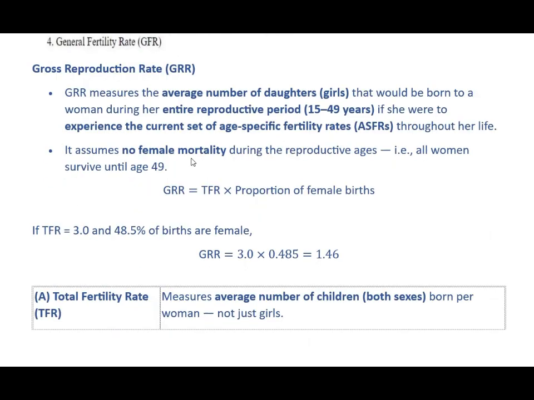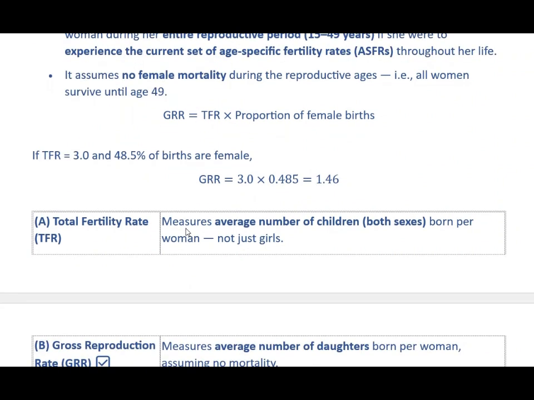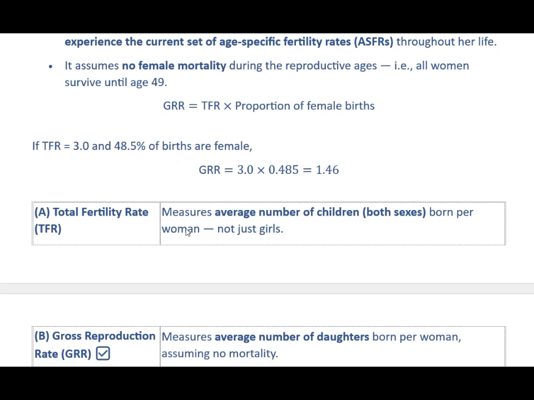Gross reproduction rate measures the average number of daughters that would be born to a woman during her entire reproductive period, if she were to experience the current set of age-specific fertility rates throughout her life. It assumes no female mortality during the reproductive age, that is, all women survive until age 49. The equation for gross reproduction rate is equal to TFR into proportion of female birth. And an example for finding GRR is also given.